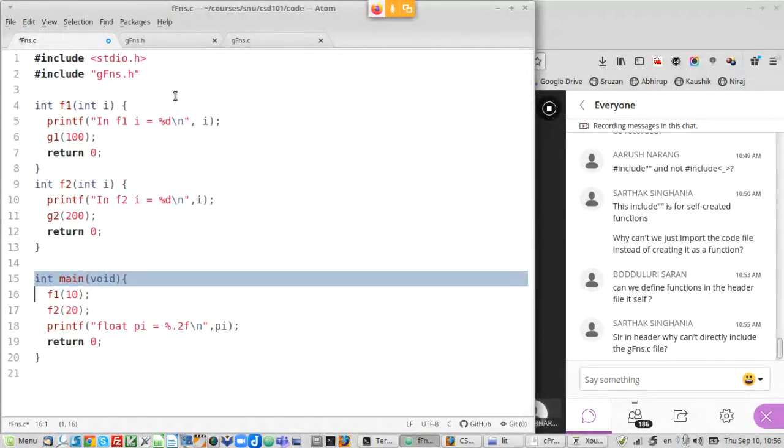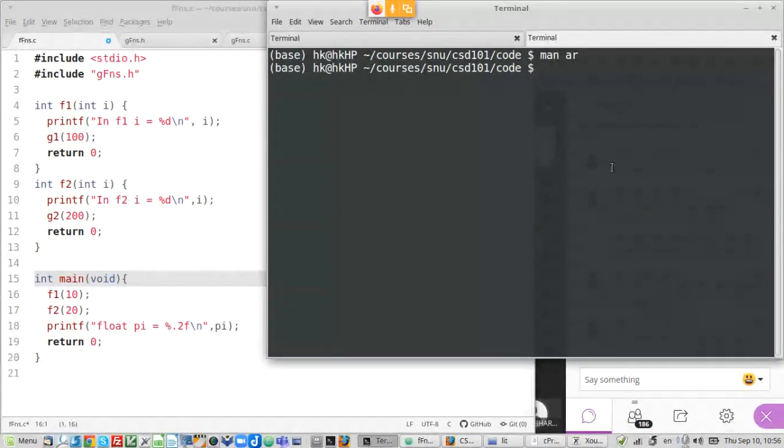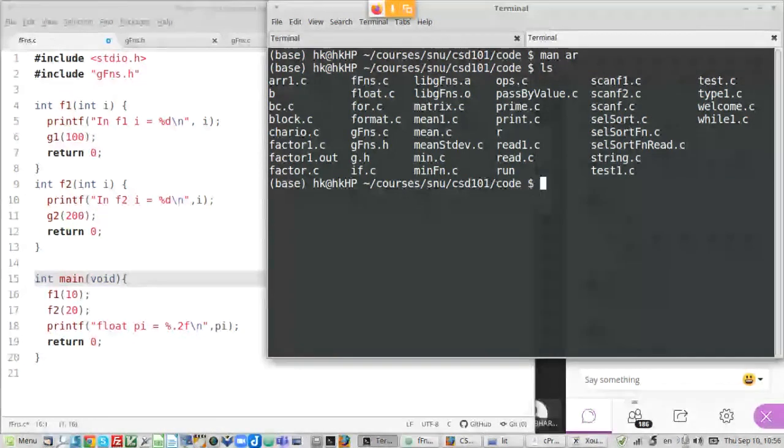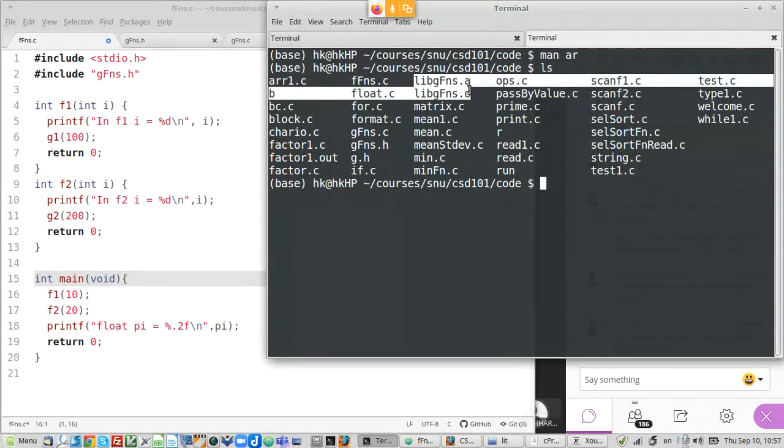So this is the file in which I'm going to use this library. Let us do that. I've actually run those things already. Since we are running short of time, I'm not typing in those commands; I've already done that earlier. Notice that libfunctions.o has been created, and libfunctions.a has also been created.